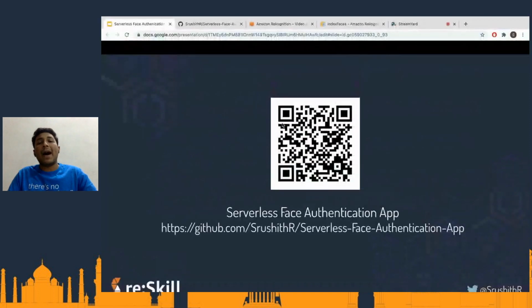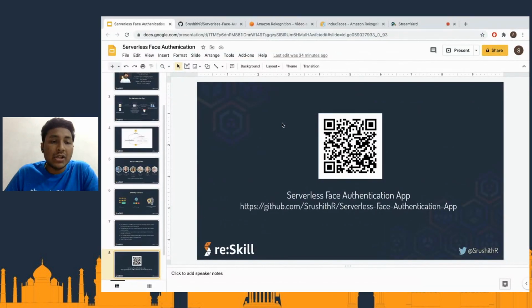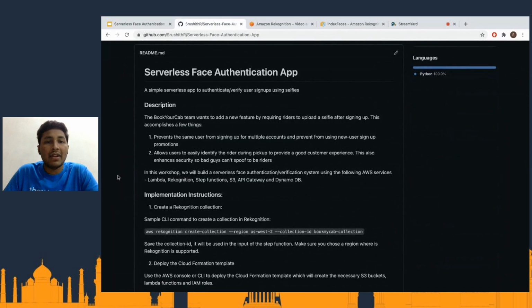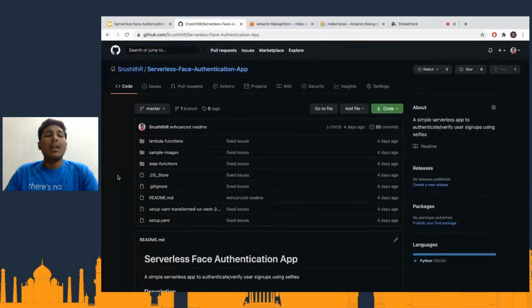Now, enough of the theory part. Let's just get into the actual coding section. So if you can just scan this QR code or head over to this particular GitHub repository of mine, you'll land here. It has the serverless application, the various Lambda function code, step function code, everything is already written here, and we will be leveraging the same.